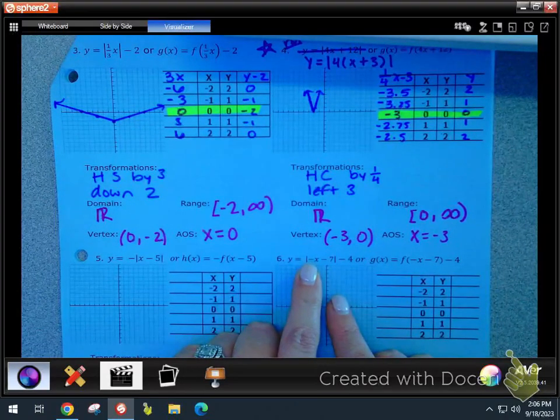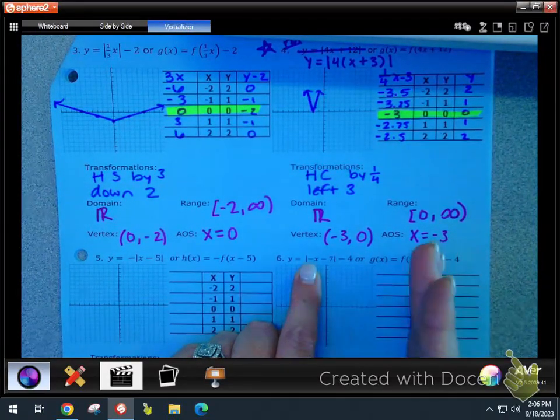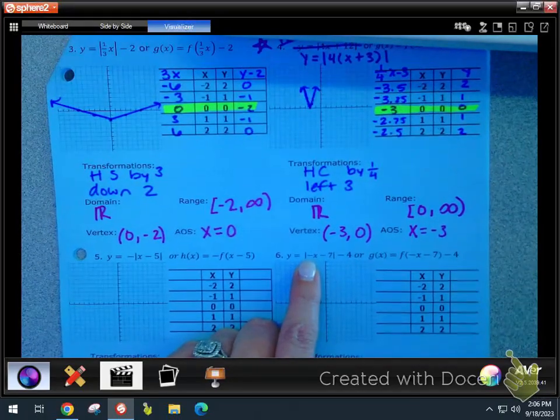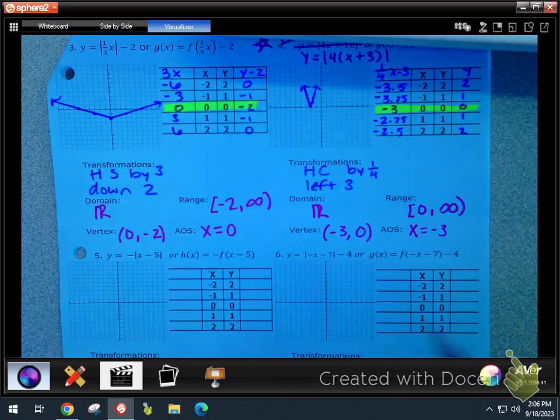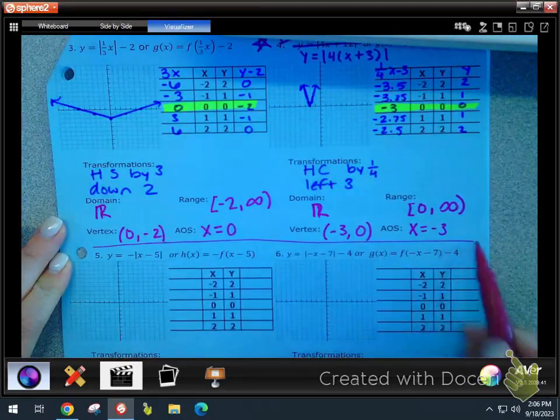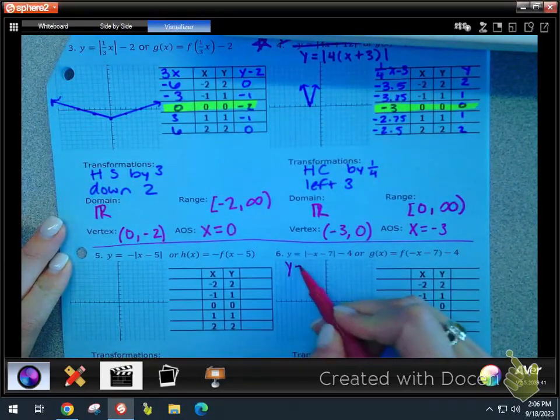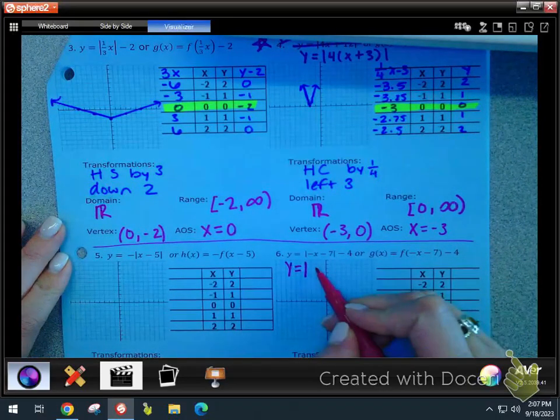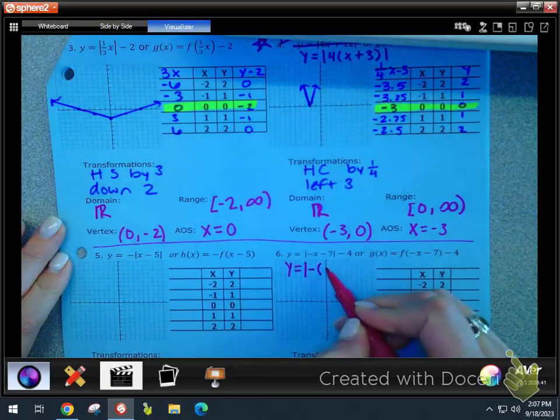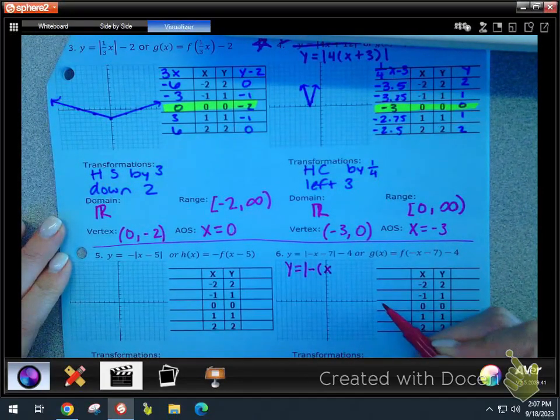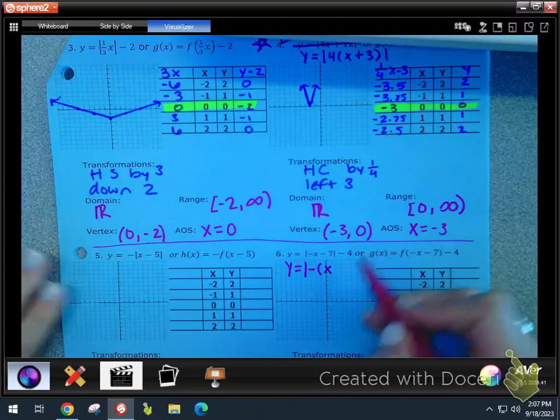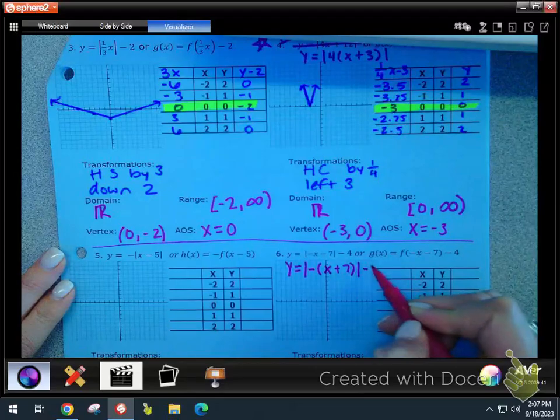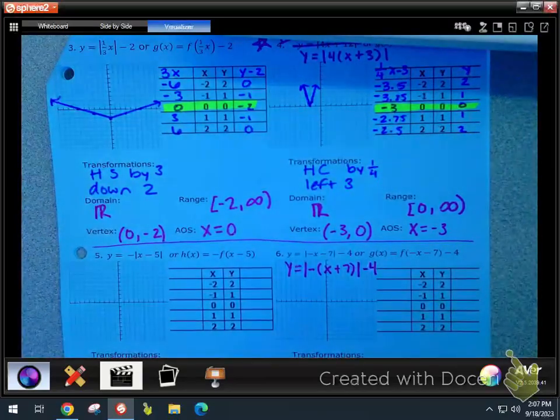It's not factored. Do you remember what I said? If there is ever a negative sign or a number attached to the x and there's a c value, it's not ready to go. So how do you fix that? You separate it out. Y equals absolute value. What are you actually taking out on this problem? Just a negative sign. That will leave you with positive x. Negative 7 divided by negative 1 is positive 7, close the bar, minus 4. Okay? All right, try these next two.